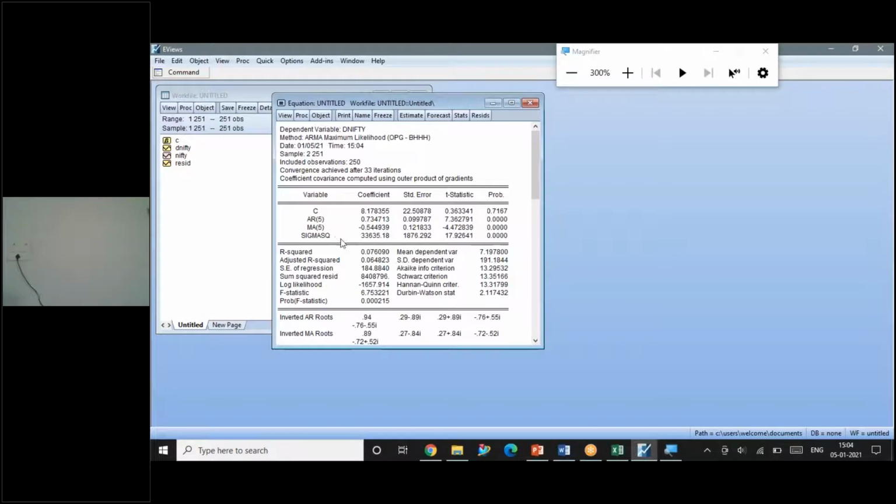Only if it is significant does it mean that these two lagged values have some association, some meaningful information in predicting the future value. Then you have to look at the adjusted R-square value. Then you have something called AIC, Akaike info criterion, and Schwarz info criterion. These two values should also be cross verified.